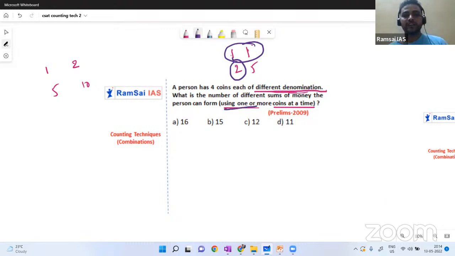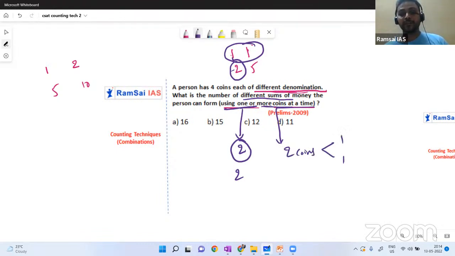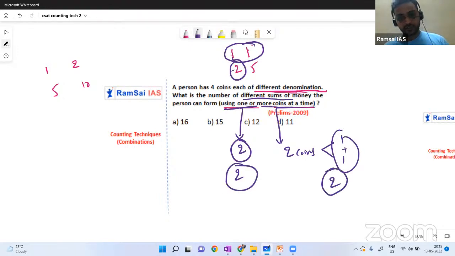Using 1 or more coins, how many different sums will we get? In that case, you have to think twice, because if I consider only one coin, that is the 2 rupee coin, the sum will be 2. And in another case, I'll take 2 coins, two 1 rupee coins, and the sum will be 2 again. But they are asking for different sums of money. Then there will be great confusion, great dilemma, and I am sure most of the people will fail to answer this question.